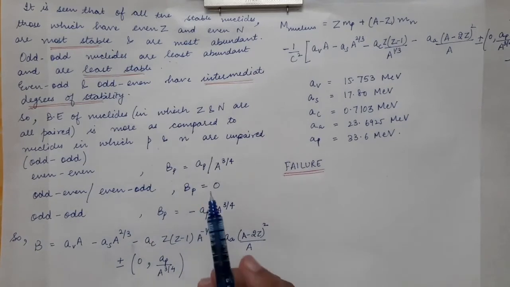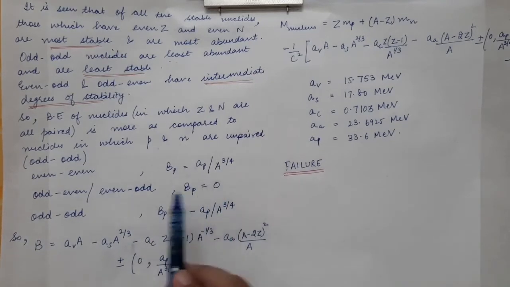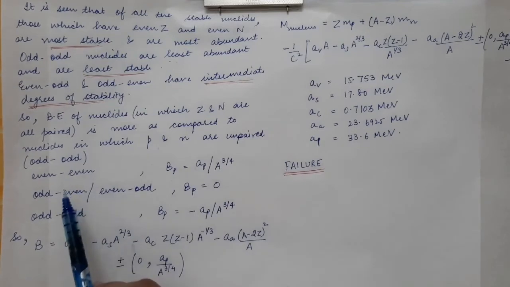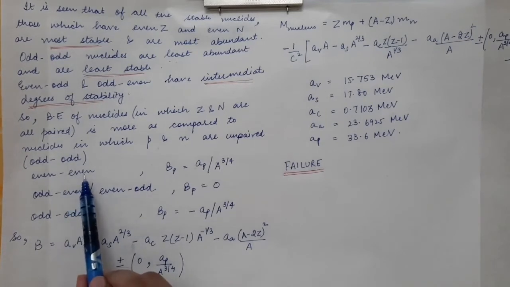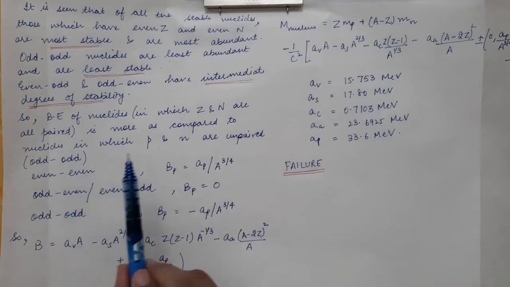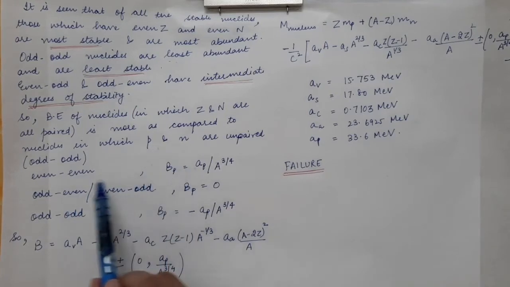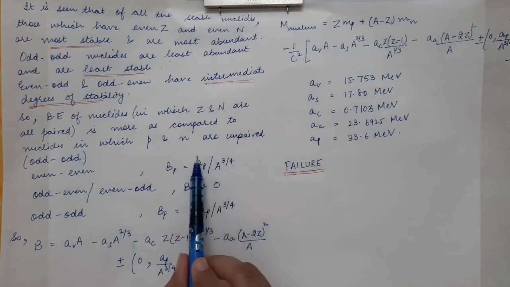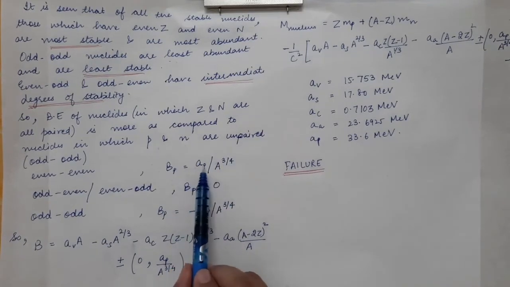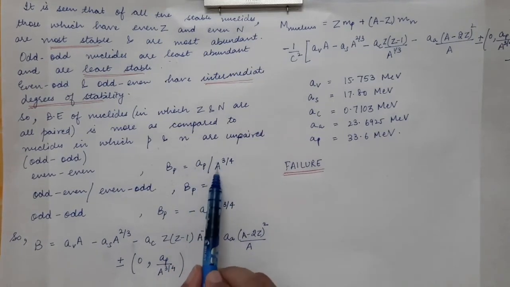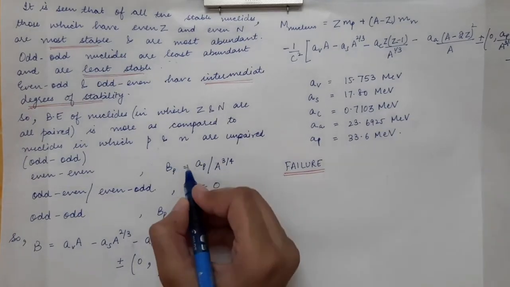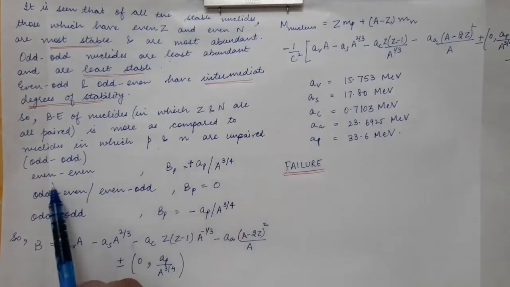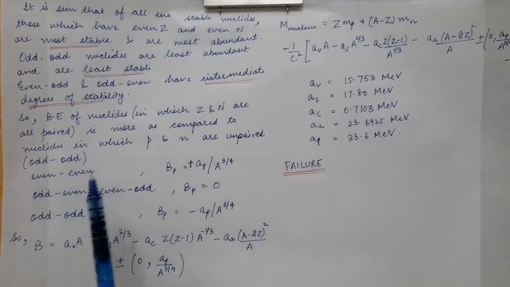The pairing energy is equal to 0. Now for the case of even nuclei, they are more stable as compared to odd-even and also as compared to odd nuclei, hence their pairing binding energy will be more. So the pairing binding energy for the case of even, you have to remember this particular expression, it is equal to Ap, which is the constant, divided by capital A power 3/4, and here is a plus sign because this is for the case of even, and for even the binding energy is more.